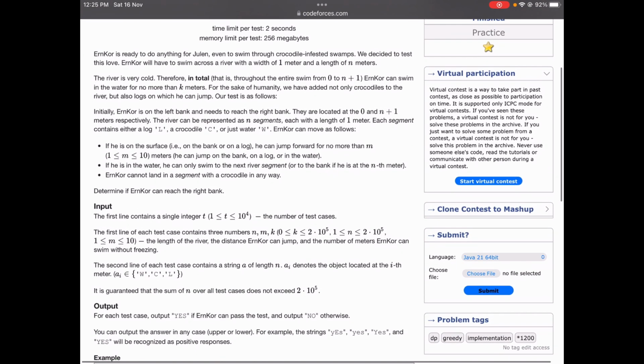The first line contains t, the number of test cases. Then we have the three integers n, m and k, which are all in the range of 10 to the power 5, and m is in the range of 10 only. The second line consists of a string a of length n, where each element is either w, c or l, which represents water, crocodile, or land or log. It is guaranteed that the sum of n over all test cases does not exceed 2 times 10 to the power 5.